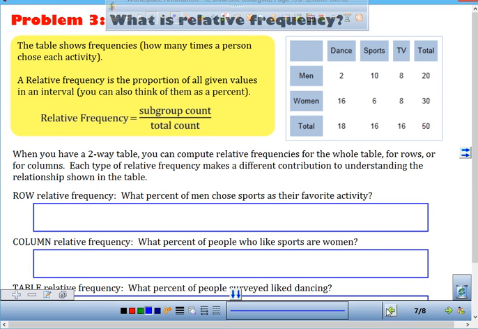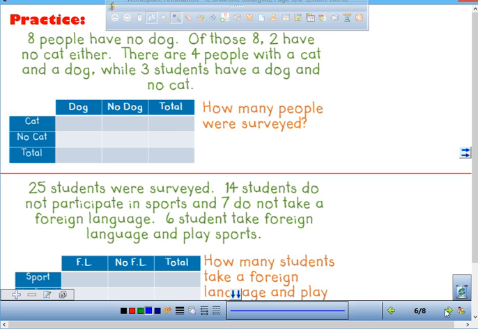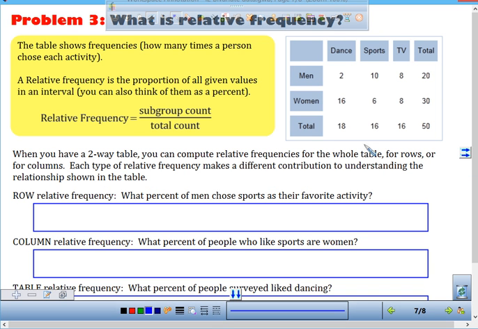I'm going to go to this, and then I'm going to come back to this if we have more time. But I want to talk about what this is today. Relative frequency. New vocab word. Okay? You might want to highlight this word. That's a new vocab word. Relative frequency.